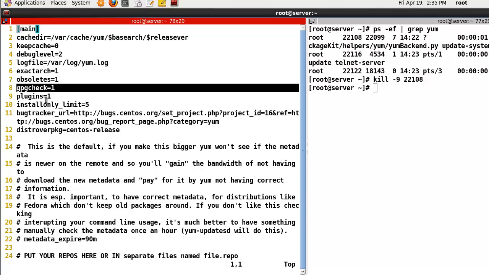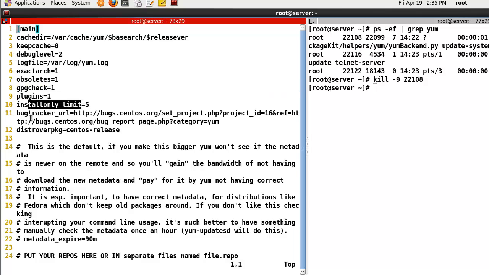Normally you need this one, and plugins, installonly_limit and so on. Here, if you don't want the repositories, you need to deactivate using number 0.